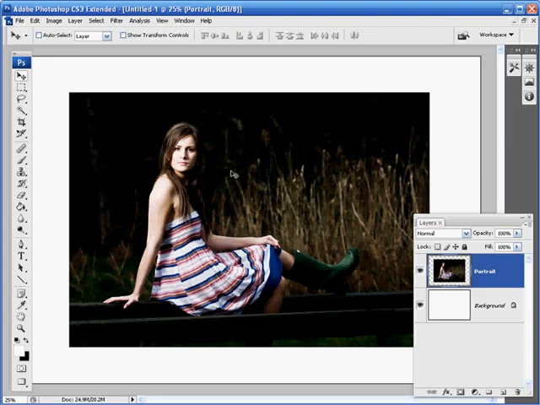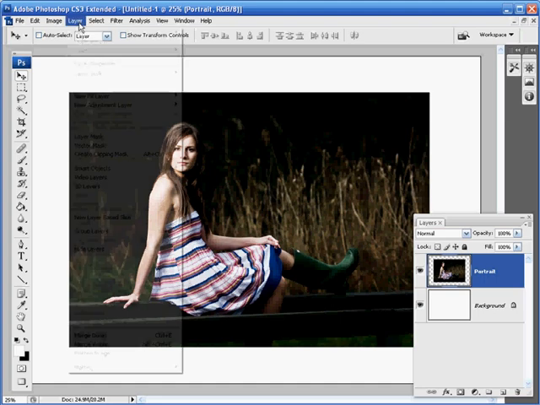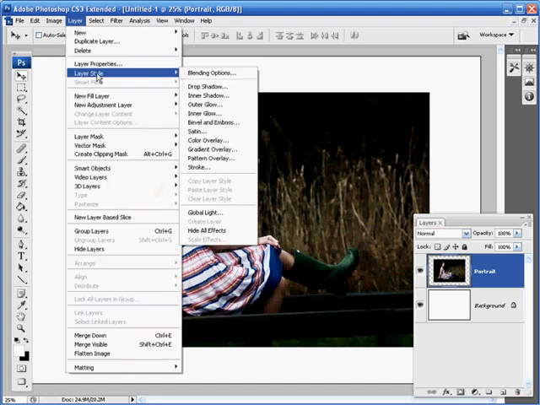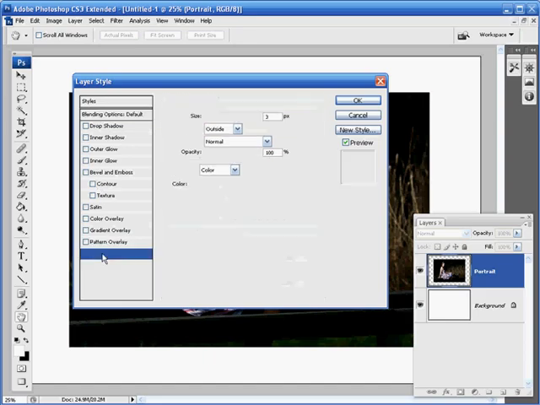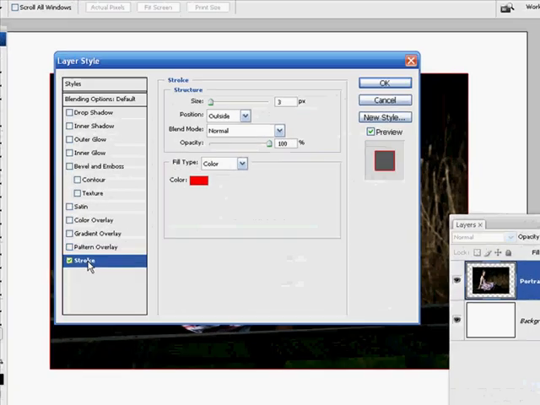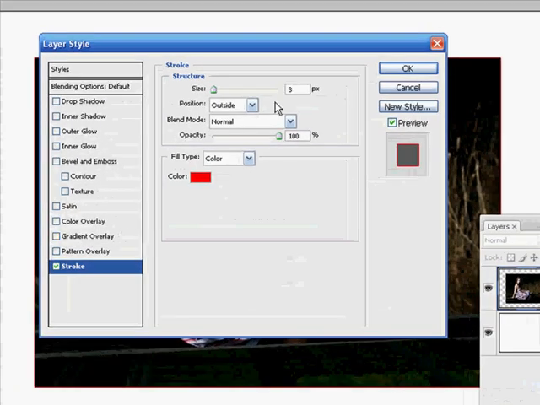So to apply our stroke layer style, I'm going to go up to Layer in the menu bar, move down to Layer Style, move across, and I'm going to click on Blending Options. This loads up the Layer Styles dialog, and we can see all the different layer styles down the left hand side, and at the top, the Blending Options give us universal control of how all the layer styles affect our selected layer. We're going to concentrate on this stroke layer style to begin with. So move down through all of the layer styles right down to the bottom of the list and select the stroke so it appears in blue, and the options that we need to control the stroke are shown in the center of the dialog.